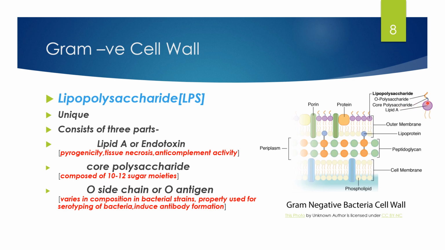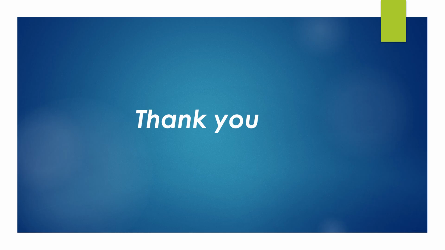You can see clearly from my image that the O chain or O antigen is extending from the core polysaccharide, and it varies in composition from bacteria to bacteria, and it is used for serotyping of the bacteria. The O antigen or O side chain also induces antibody formation in the host. Thank you.